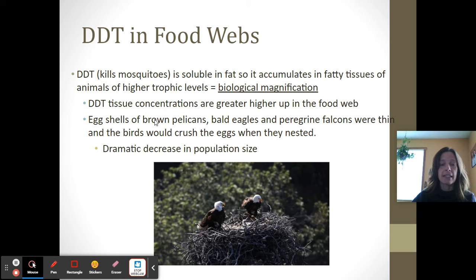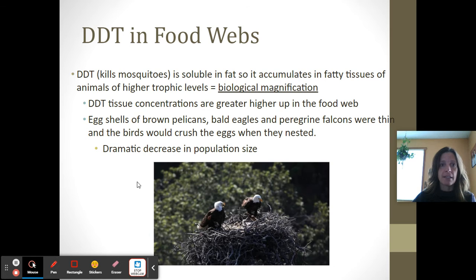So with DDT, the concentrations are greater in organisms higher up the food chain. And so the eggshells of these top predatory birds were really thin, and when the birds would sit on their nests, they would crush their eggs. And so there was a dramatic decrease in population size.